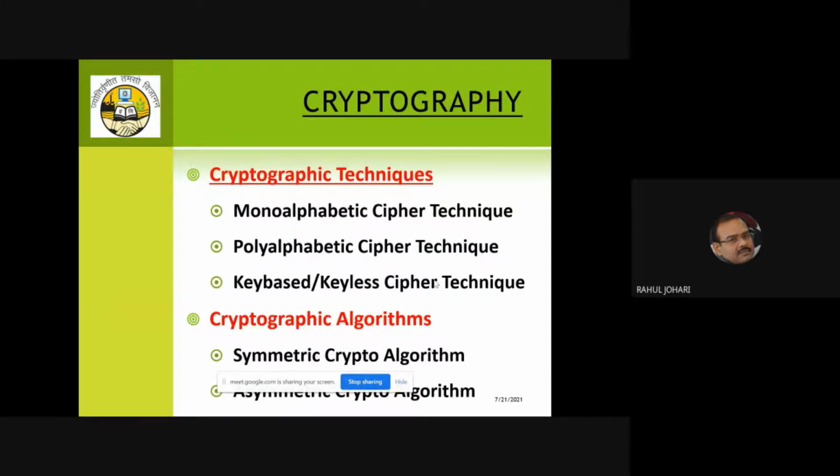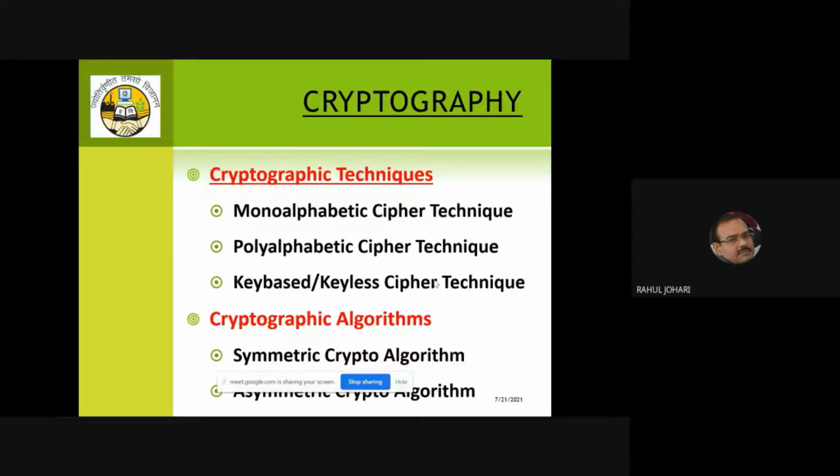We have cryptographic techniques under the categories of monoalphabetic and polyalphabetic cipher techniques. Mono simply means you are operating on one character at a time. You are providing protection to one character at a time. You are shuffling or jumbling the position of one character at a time. In contrast to mono, there's poly. If you play with many characters at a time, you deal with multiple characters. Poly simply means multiple. So you are changing the position or shuffling multiple characters of the plain text